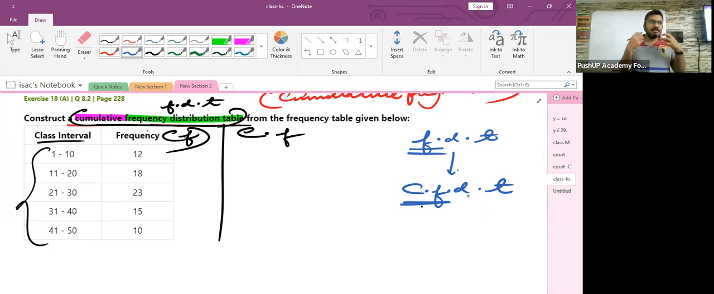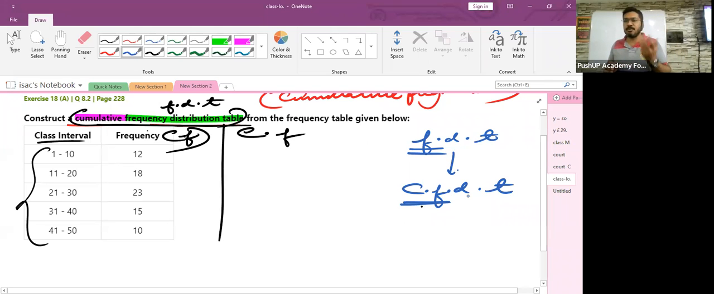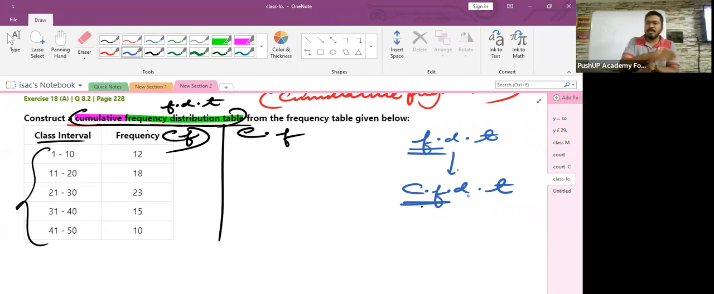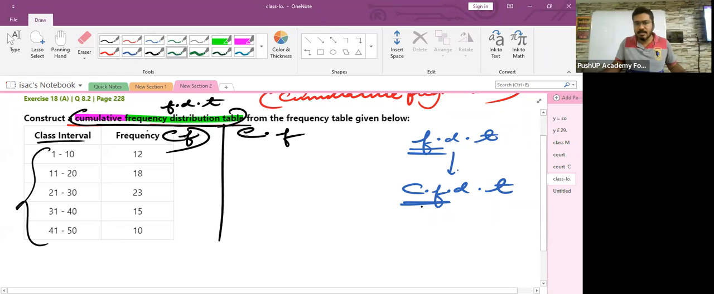Am I simple enough to make you understand this concept? Some children find it very difficult to understand the difference between FDT and CFDT. FDT is all about frequency distribution table. CFDT is cumulative frequency distribution table. That is, frequency is given, you just need to add one more extra column for cumulative frequency. Are you getting it, children? That is the main reason that I created a separate column for CF or cumulative frequency.